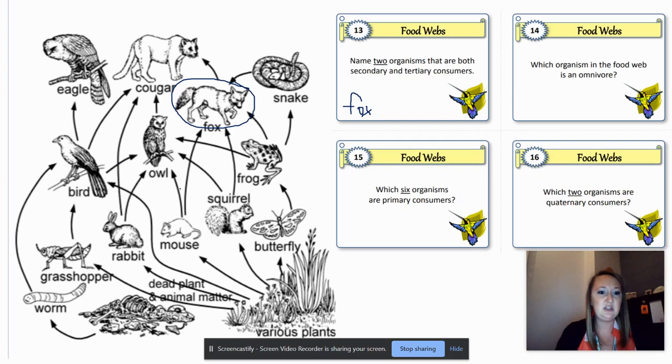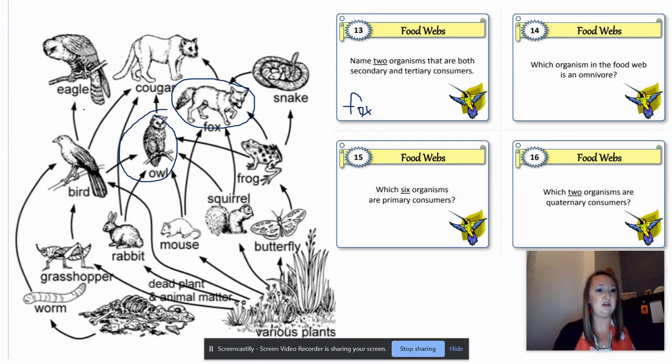Well, it's not a tertiary consumer from the mouse. It's not a tertiary consumer from the rabbit. But we've got a primary consumer here, the grasshopper, secondary consumer here, the bird, and a tertiary consumer here, the owl. So are the fox and the owl both tertiary consumers? Yes. Are those the only 2?